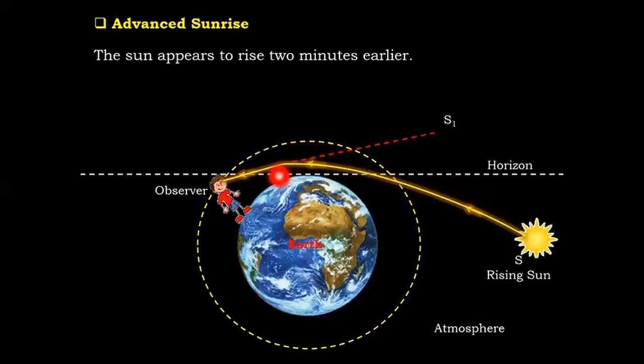So again it bends towards the normal. But again, observer को दिखता नहीं है. Observer feels that this ray of light is coming from one point is somewhere over. So the image of the sun is at this position. This position called apparent position. Apparent position किधर है sun का? Horizon के ऊपर है कि नीचे है? ऊपर. तो इसके लिए हमको ये sun का image दिखता है, even though the actual sun is down. This is called advanced sunrise.